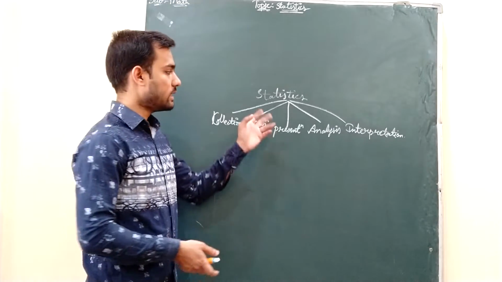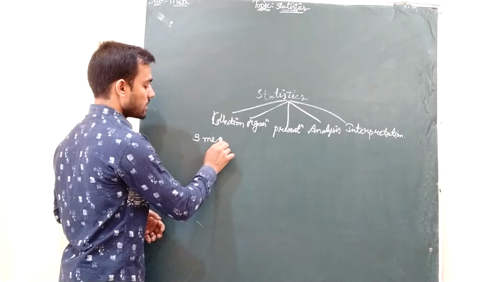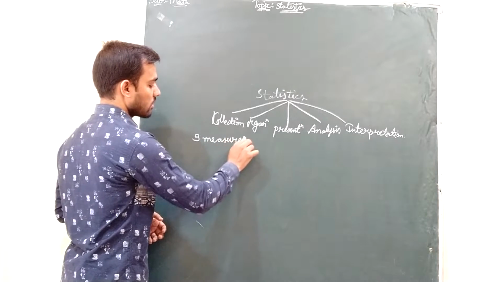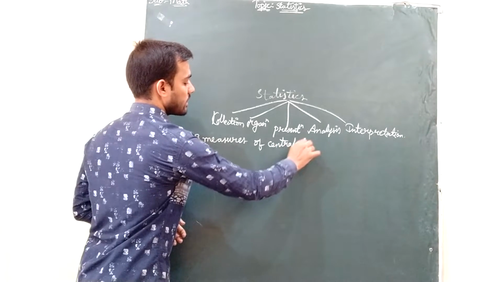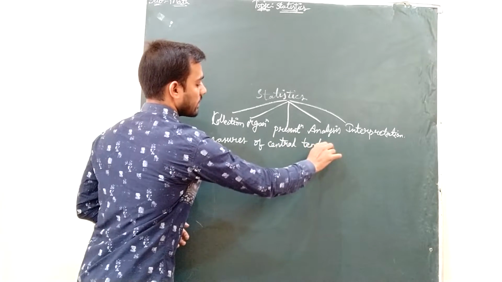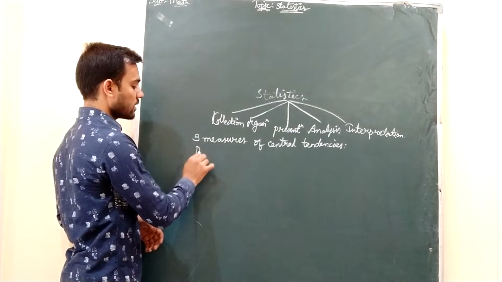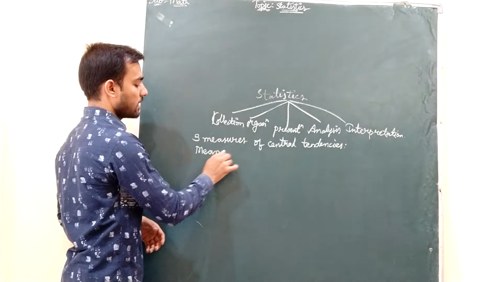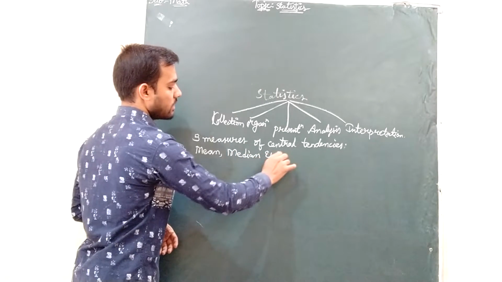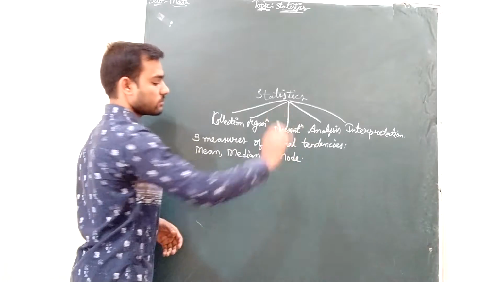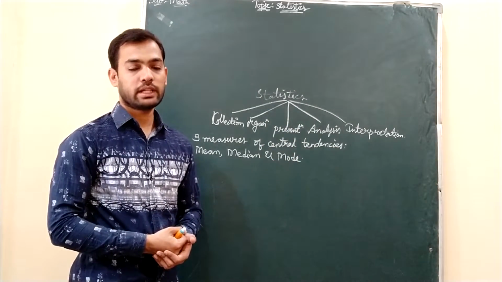Understand? So in statistics, there are 3 measures of central tendencies. What are those 3 measures? They are mean, median and mode. Alright guys, so there are 3 measures of central tendencies: mean, median and mode.